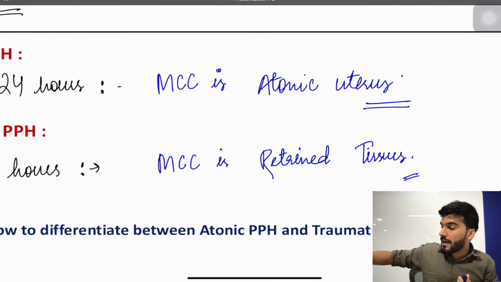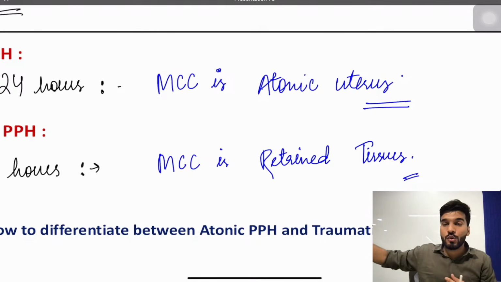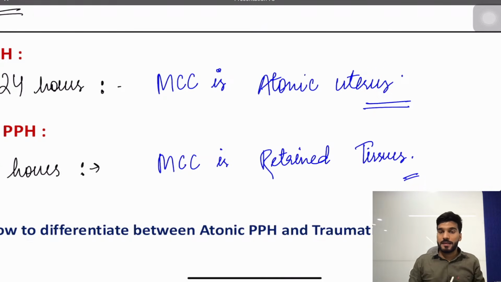Now if the question is what is the most common cause for primary PPH, the answer is atonic uterus. That means the tone is decreased, there is over distension of the uterus. So what is the cause after 24 hours? The cause can be retained tissues or retained placental bits.